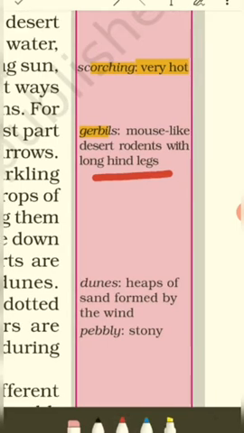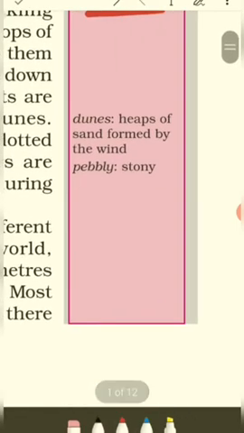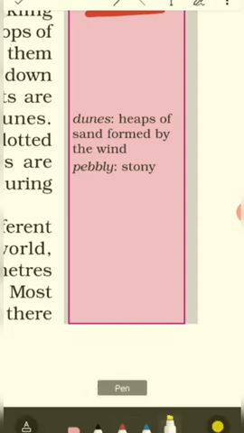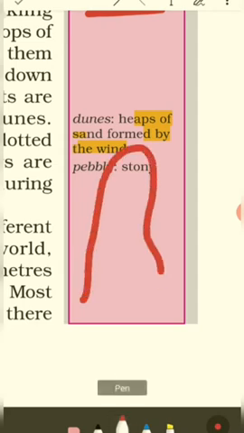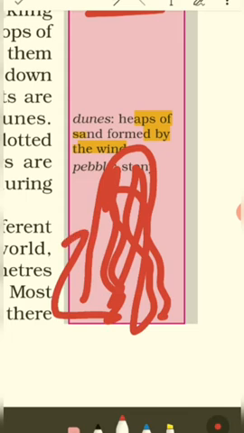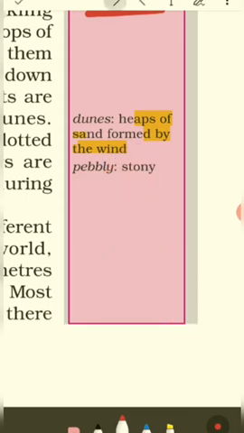And moving on, dunes. What do you mean by dunes? Dunes are heaps of sand formed by the wind. What the wind does is blow sand from one place to another and deposit it in one place, and it collects together to form a mound, something like this. This is an example of a sand dune. Then we have pebbly, which means stony, full of small stones.